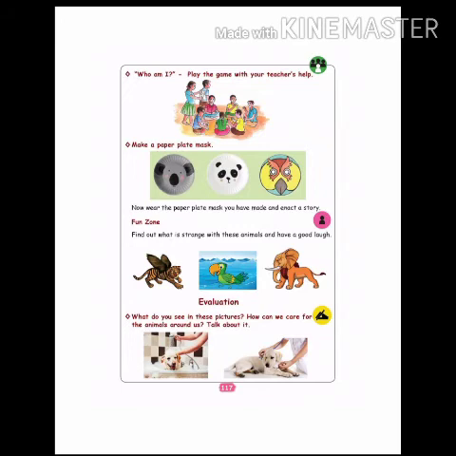Fun zone. What is that? Fun zone. Find out what is strange with these animals and have a good laugh. You can see 3 animals. Okay, one is a bird and 2 animals. Look at the bird. Look at the first animal. What is that one? It is a tiger and it has a wing. Can a tiger have a wing? No. Now look, come to the next picture.